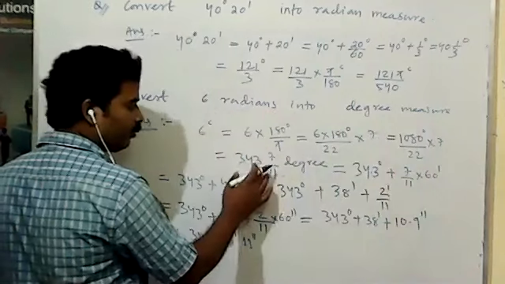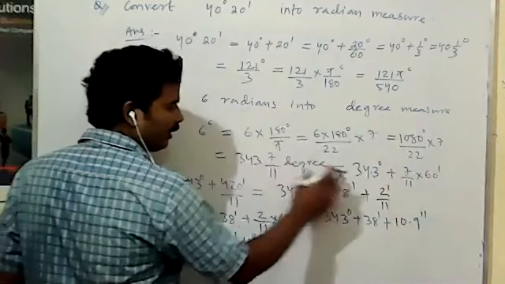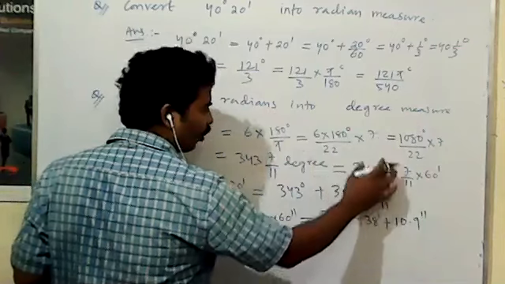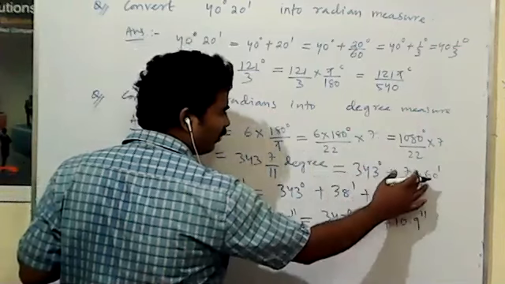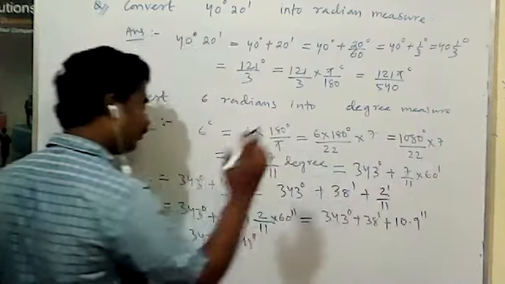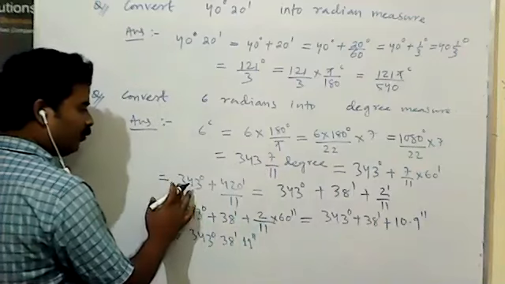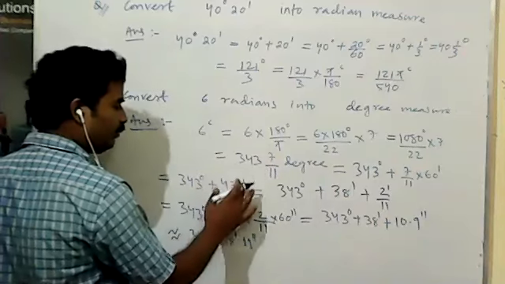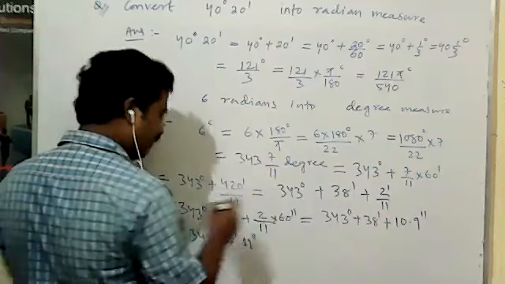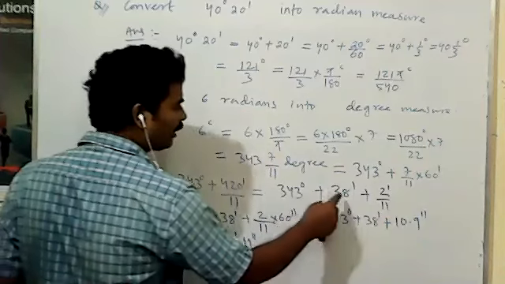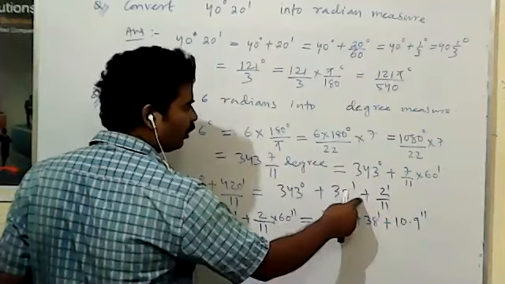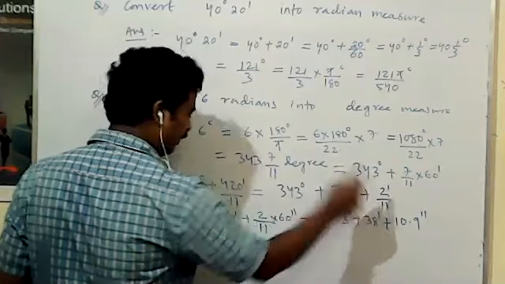Means 343 whole 7 by 11 degree. That 343 degree plus 7 by 11 degree, converted into minute, multiplied by 60 minute. After this, 343 plus 420 minute by 11. Then 343 degree plus 38 minute plus 2 minute by 11.